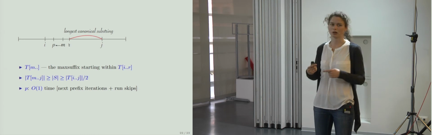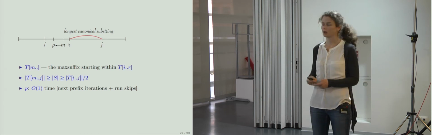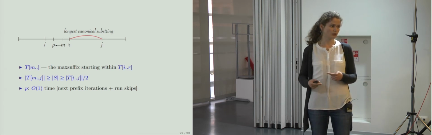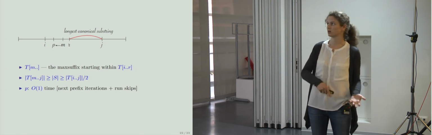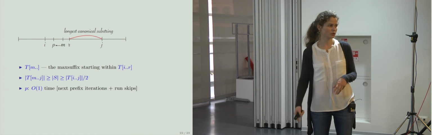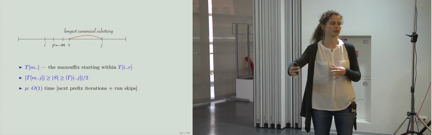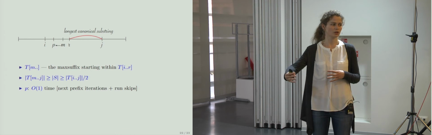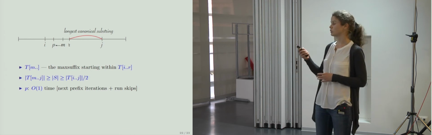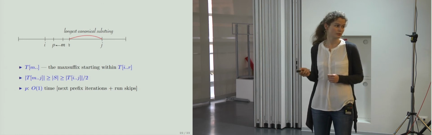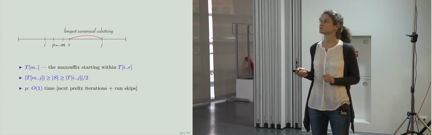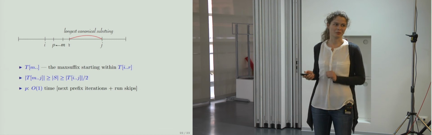And then we start our next prefix iterations and run skips. You remember that each time after applying either the next prefix iteration or a run skip, our prefix length increases quite a lot. And so we'll need just constant time to reach this p. This is the idea. And the details are in the paper.